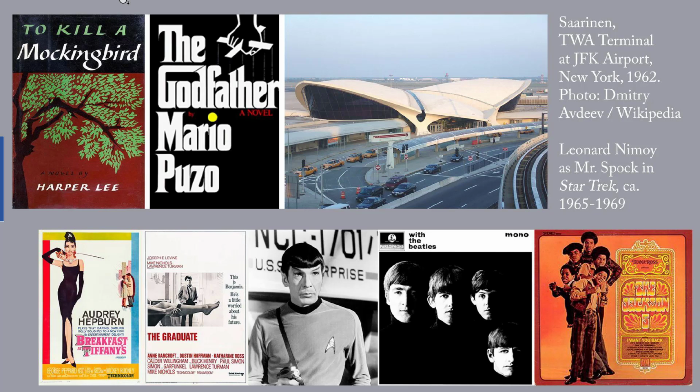Books from 1960 to 69 include Harper Lee's To Kill a Mockingbird, 1960, which involves a lawyer with integrity and racial issues in small-town Alabama during the Great Depression. It's told through the eyes of a 6-year-old. Mario Puzo's The Godfather came out in 1969 and showed the mafia as, quote, heroes, unquote. Rachel Carson's Silent Spring came out in 1962 and condemns the use of DDT.